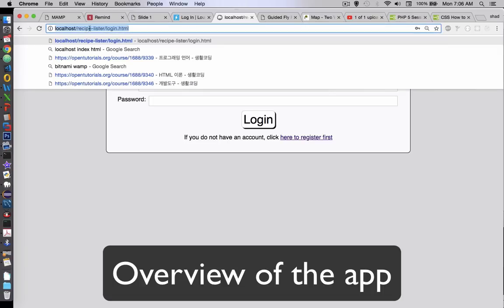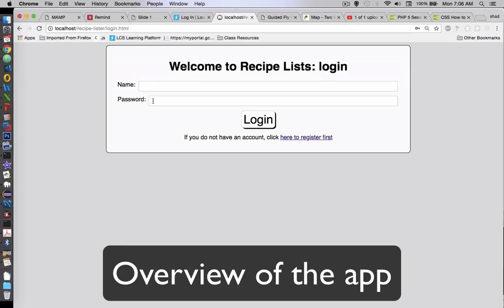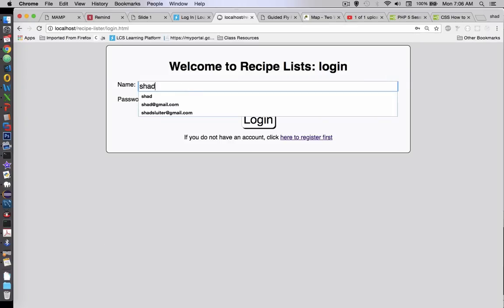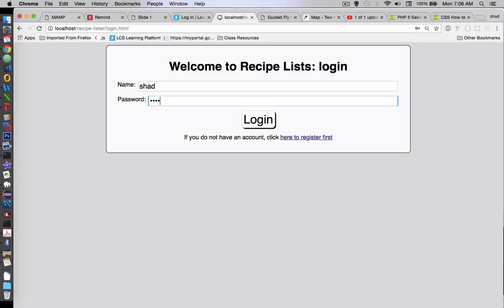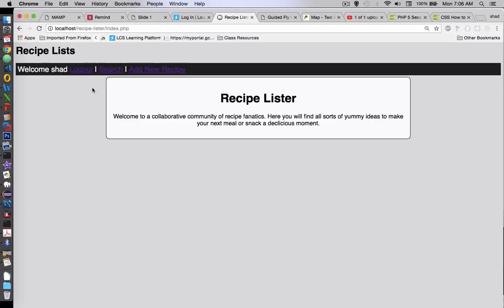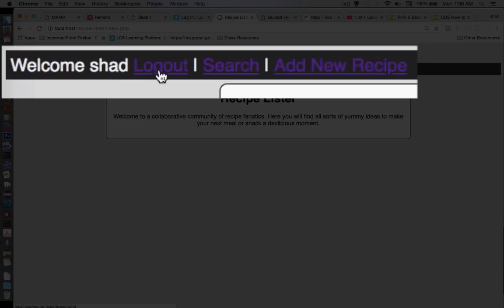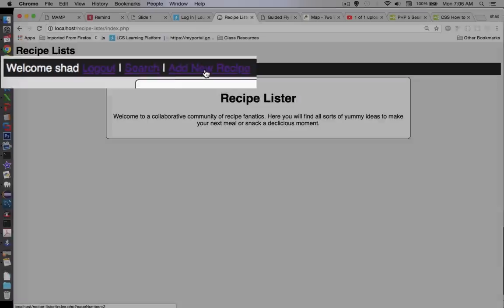You can see from the URL it's called Recipe Lister, and the first page that I'm using is called Login. So I have a user account and a password, and then I will be able to log into the app. So I have a menu at the top of the screen: a logout, search, and add new recipe.